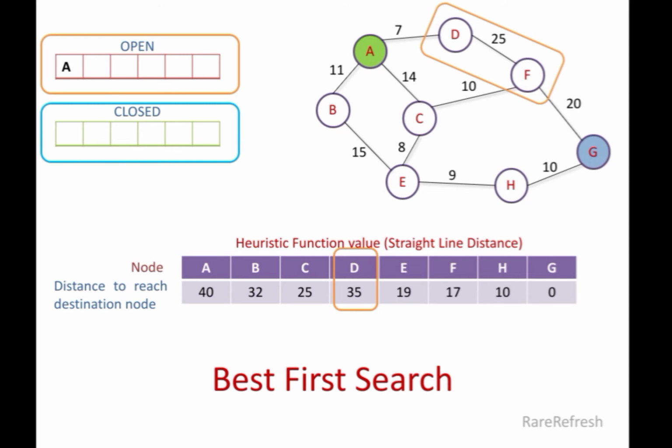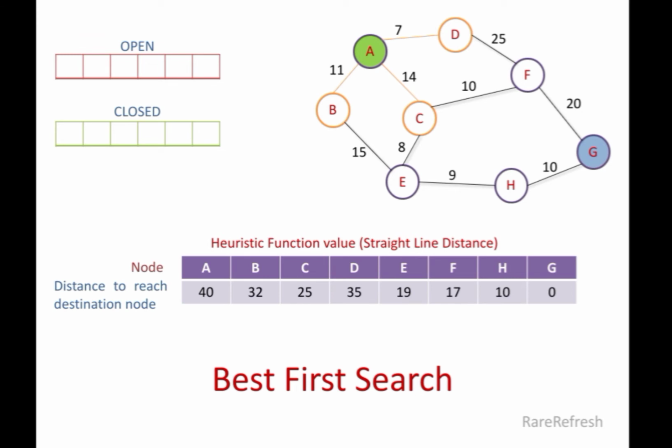To apply best first search algorithm, we will first start with the start node A. The open queue initially contains the start node as the current node. The algorithm removes one node in the front of the open queue and explores that node to find its neighbors. Don't worry if this enqueuing and dequeuing does not make sense now. The process will be clear as we proceed with the algorithm.